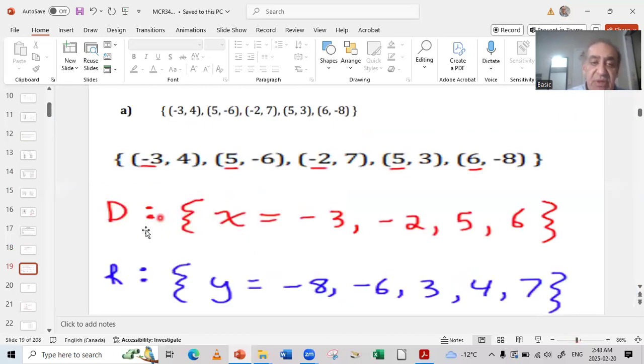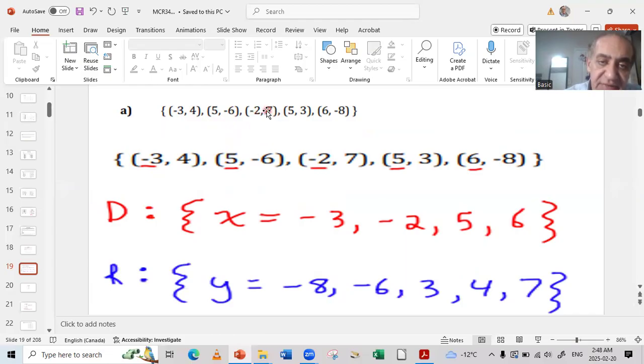It's time now to get the domain and the range. We said the domain means X and the range means Y. So if I set the domain of these numbers, this is a point of 3 and 4. So this is for X, this is for Y. This is for X, the minus 6 is for Y.